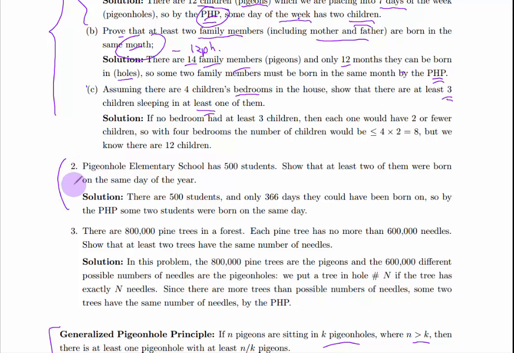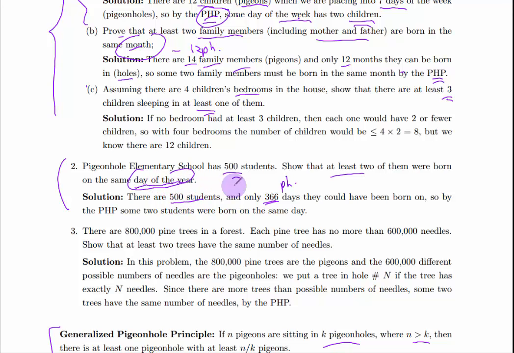Now, here's another problem. Pigeonhole Elementary School has 500 students. Show that at least 2 of them were born on the same day of the year. This is just a basic pigeonhole because you're only talking about at least 2 of them. So what's my n, what's my k? The number of pigeonholes is the days of the year. There are 365 or 366 because you could have a leap year. So there are 366 pigeonholes and 500 students.